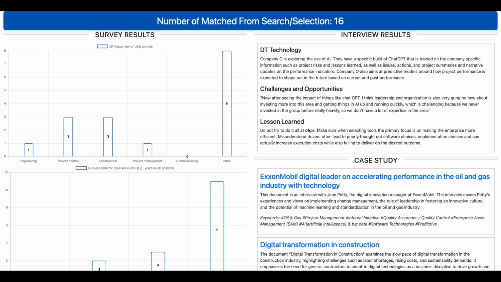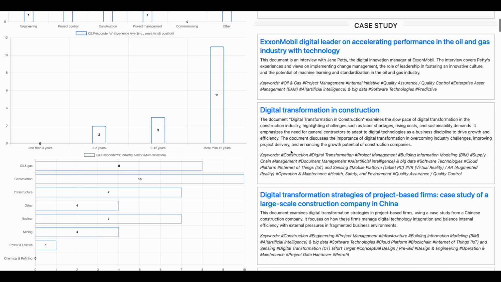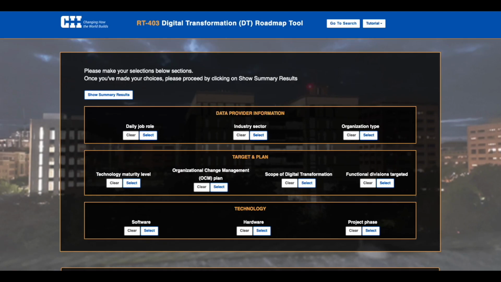For example, in the interviews, I see several responses that talk about not doing too much all at once with AI. Similarly, in the case studies, I can find evidence that suggests I need to heavily invest in the specific use cases that we decide are worthy of our time to ensure that there are adequate resources for this AI implementation. Ultimately, the aim of this digital transformation road mapping tool is not to tell you what to do.